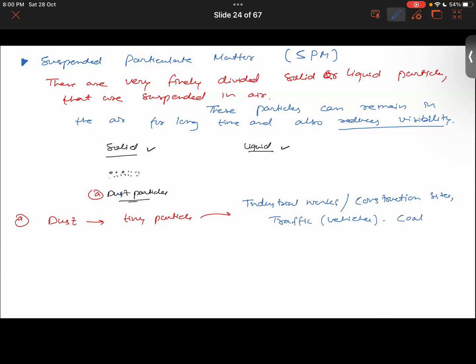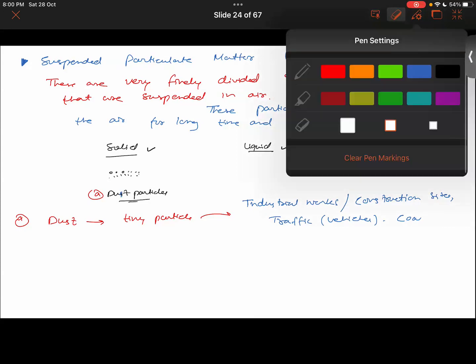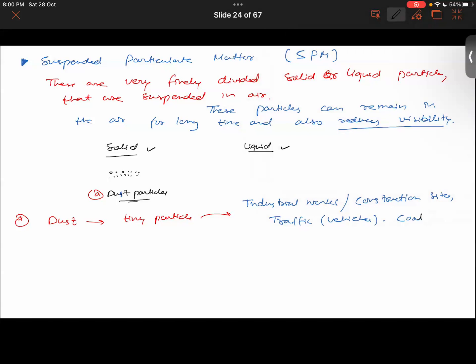Coal and what? Ashes. Coal and ashes. Actually, when we talk about ashes, those will be our suspended particles. Now, dust particles will also include particles from the ashes.